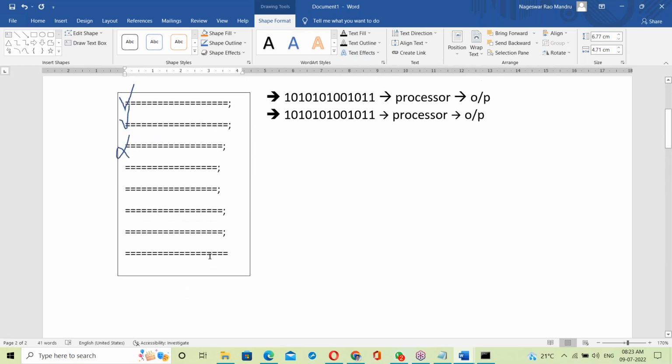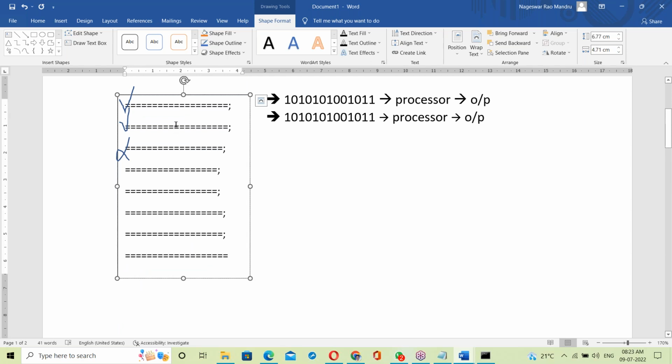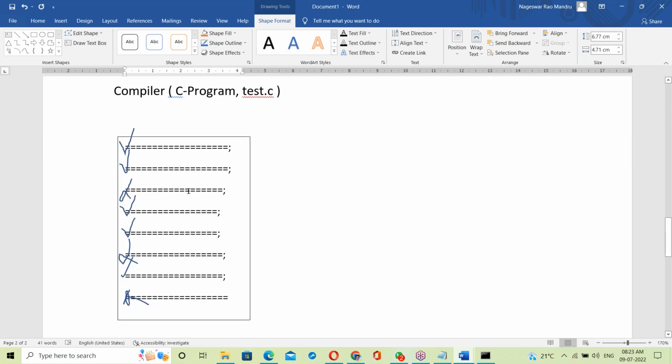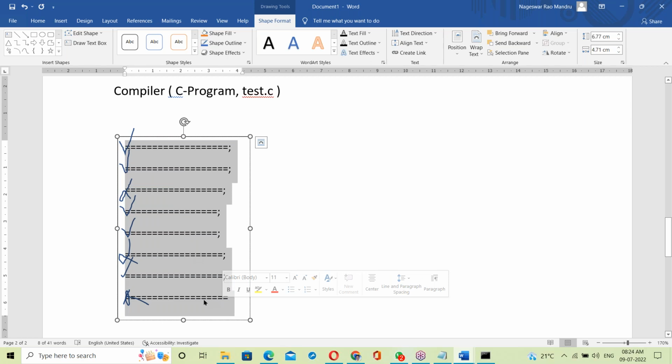See, the interpreter checks only one line at a time, so it is line by line. But the compiler is not like that. The compiler checks the whole program from top to bottom and shows all the errors in the program here.